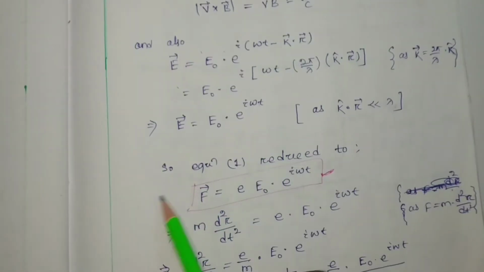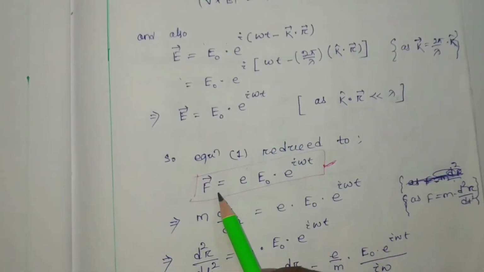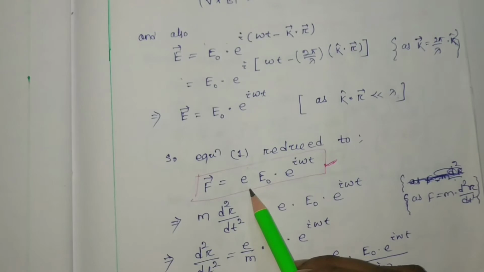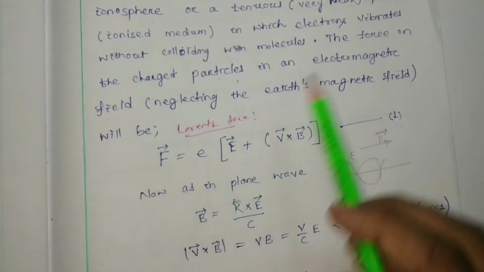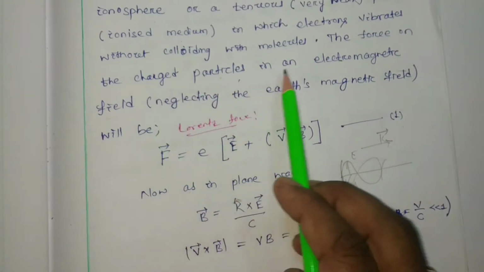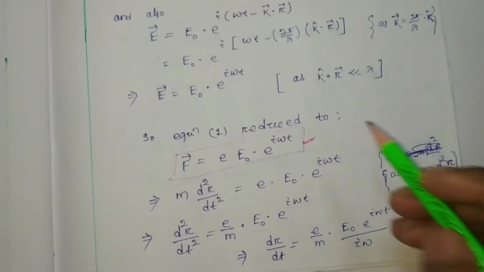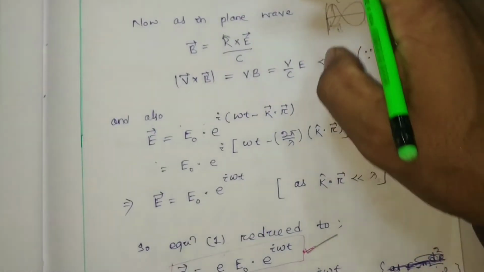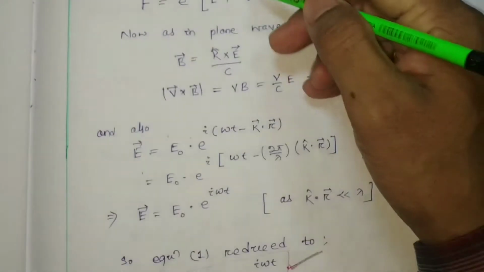So now equation number 1 is reduced to F equal to qE0 e to the i omega t. So hence the sentence here, whatever we wrote, the force on the charged particle in the electromagnetic field by neglecting the earth's magnetic field will be this one. By considering these factors, we found this by neglecting the magnetic field, whatever we discussed here.